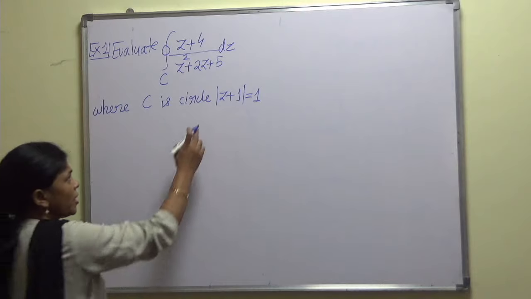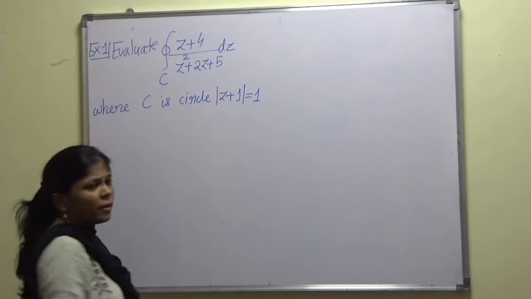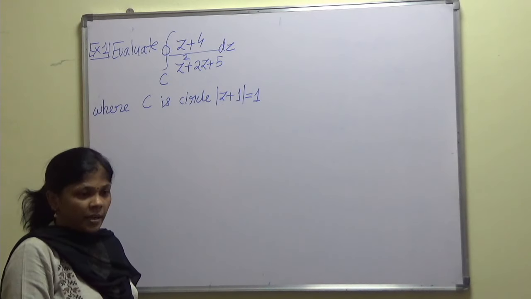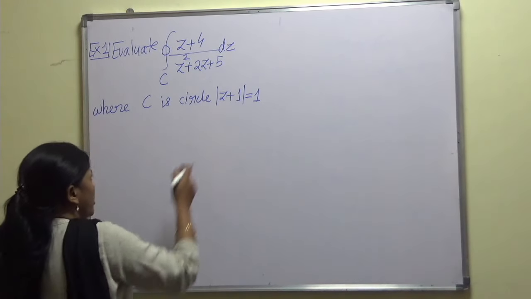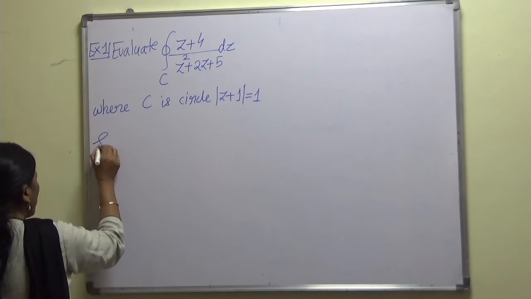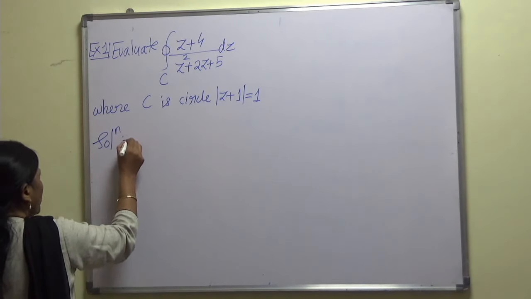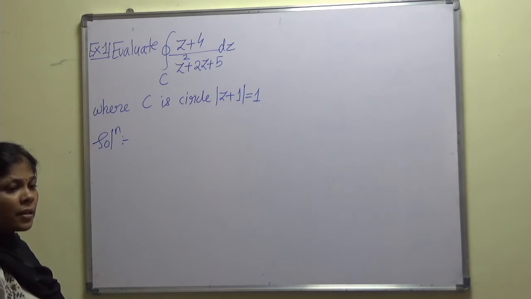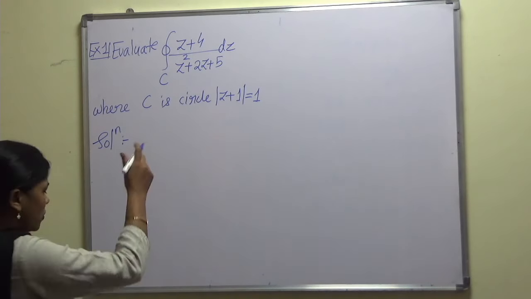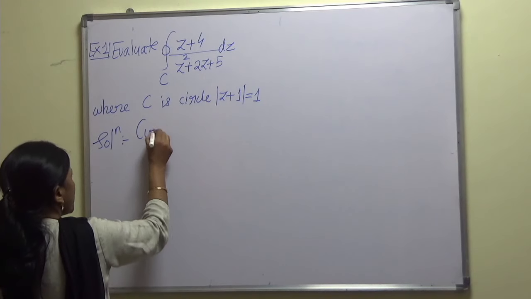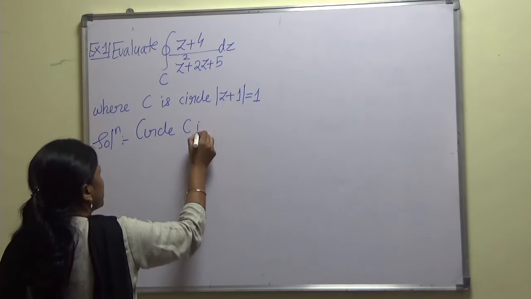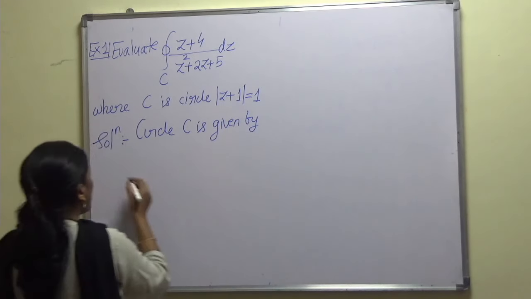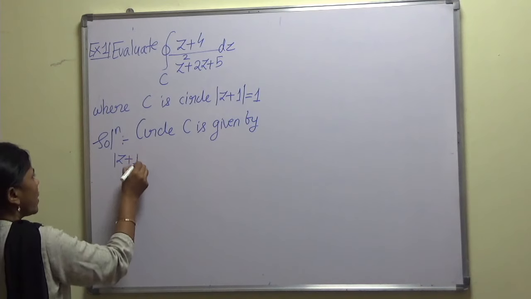As I mentioned, just by looking at this equation, we can find out the center and the radius directly. First we will draw the given circle. To draw it we need a center and radius, so circle C is given by mod of z plus 1 equal to 1.